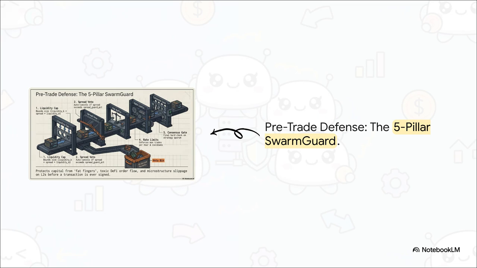On to Section 5, Defending Capital with Risk, the Ultimate Floor. Before a transaction is ever signed, it must survive the swarm guard. Picture a heavy-duty factory conveyor belt with 5 mandatory non-discretionary validation gates. First up, a liquidity cap limits the order size relative to real-time market depth. Second, a spread veto automatically cancels the order if the bid/ask spread is predatory. Then, a fee buffer ensures your expected profit actually outweighs the gas costs. Finally, rate limits and the consensus gate make sure the order flow isn't toxic. This impenetrable pre-trade defense stops fat finger errors and predatory pricing dead in their tracks.